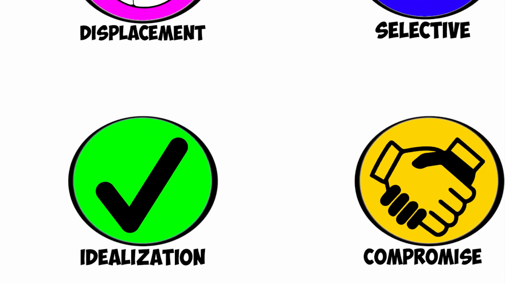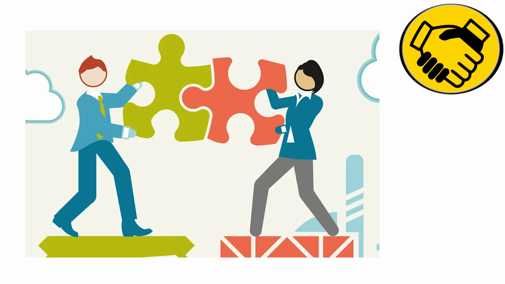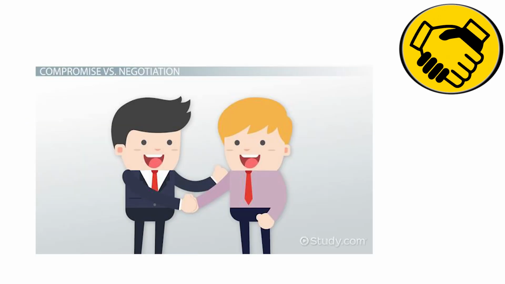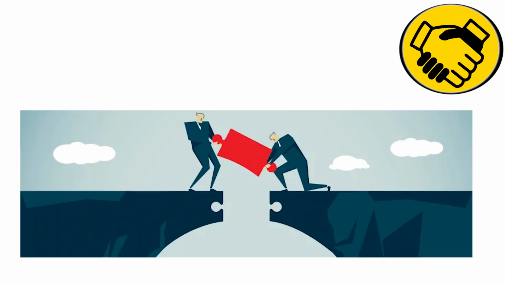The next human defense mechanism is compromise. A defense mechanism known as compromise is one of the ways in which a person tries to reduce the conflict or stress that occurs when faced with two or more contradictions or unpleasant choices. In this defense mechanism, a person tries to find a compromise between the contradictions that would suit all parties, or at least help to avoid conflict.